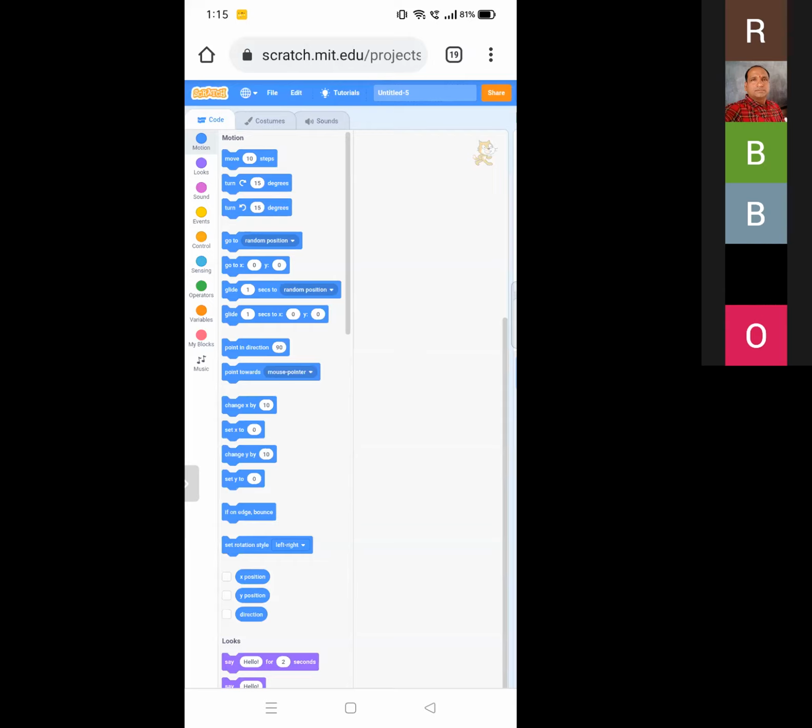Yeah, beta, you have to go to the Google search bar and type scratch.mit.edu. Ma'am, I know that. Ma'am, after entering this, how to join in this code option?